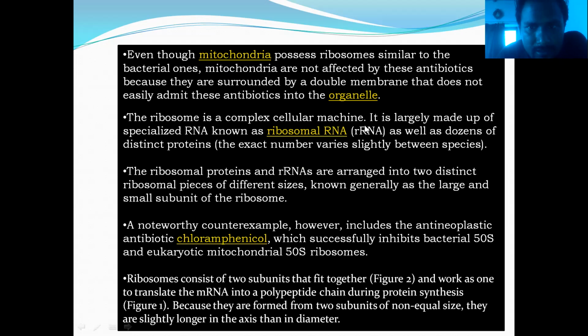The ribosome is a complex cellular machine. It is largely made up of specialized RNA known as ribosomal RNA, as well as domains of distinct proteins.